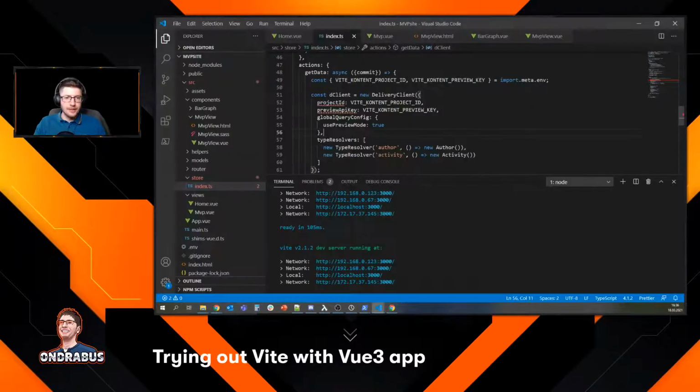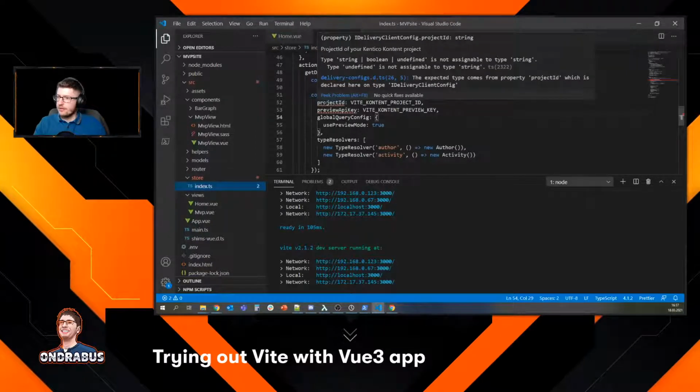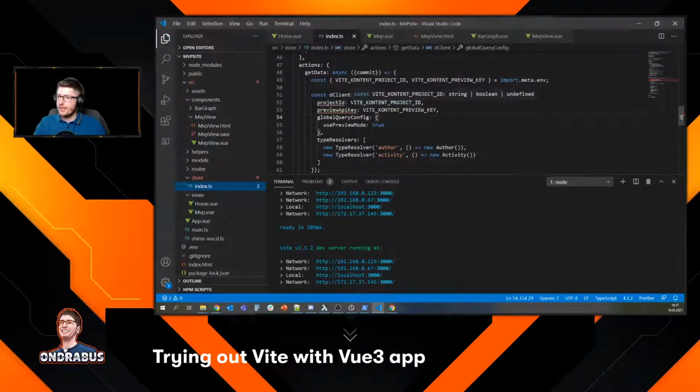Exactly, cool. So next thing I want to do is add a new page. Oh, yeah, this is still wrong here. Project ID. How do I convert this to a string? String, boolean, undefined.